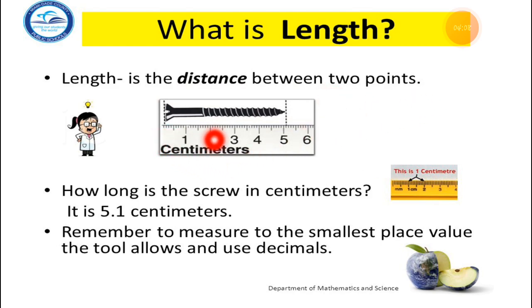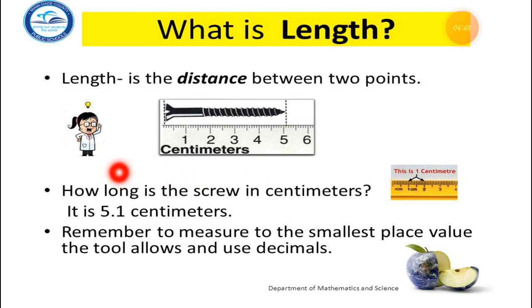Here is from 0 to 5. How long is this screw? How can you measure it? Here you can see 0 to 1, 1 to 2, 2 to 3, 3 to 4, 4 to 5 and 5 to 6. Between this 1 and 2, this distance you can call a centimeter. What can you call it? A centimeter. From 1 to 2, that is a centimeter. This distance you can call a centimeter.